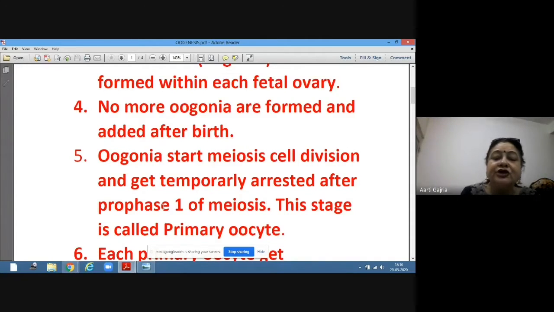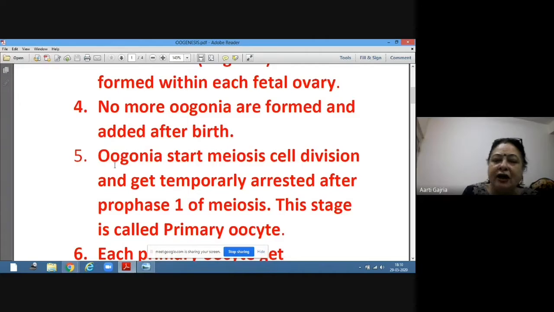Remember? So when the oogonia enters into prophase 1, a pause is there. When we press pause, it stops, no? So similarly, a pause button is pressed at prophase 1 stage of meiosis, and this stage is temporarily arrested.